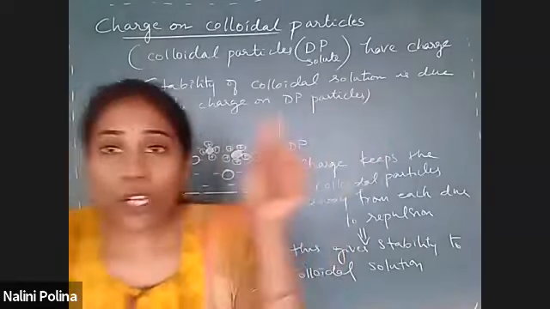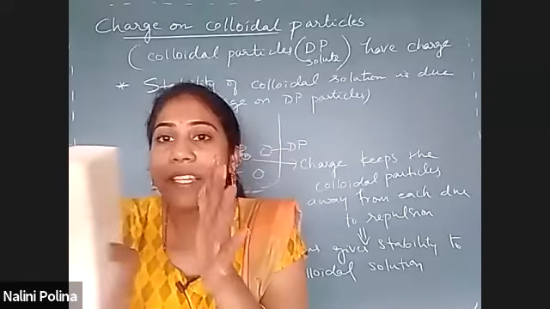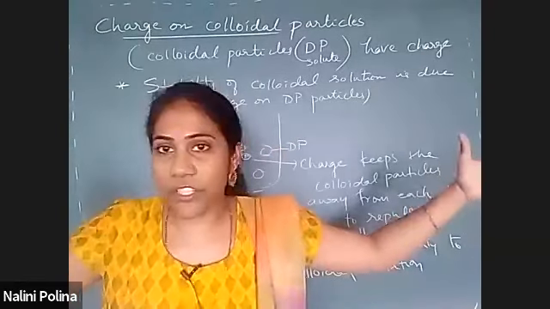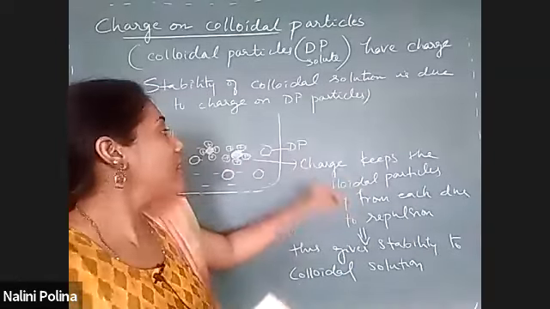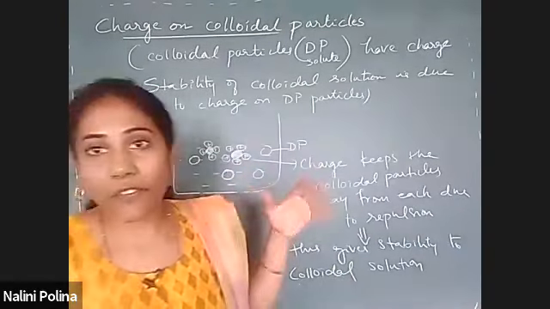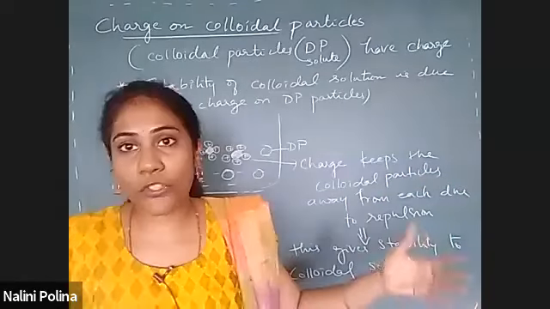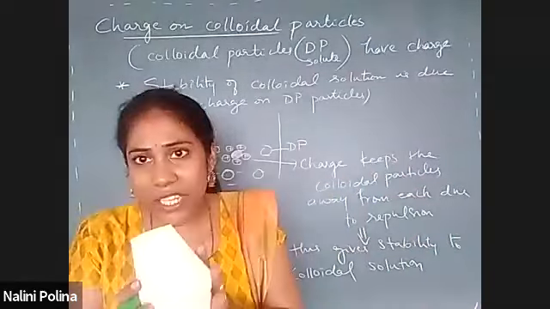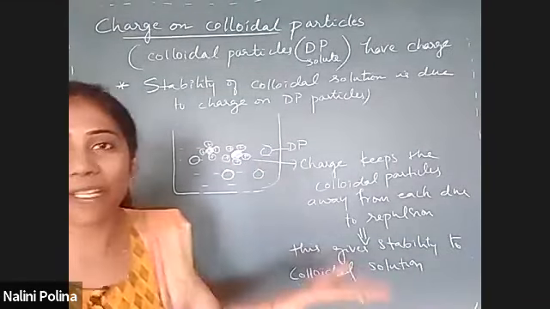So with two positive charges or two negative charges, the same charges, when they come near, attraction will not take place, repulsion happens. So this way colloidal particles stay away from each other. When they stay away from each other, they continuously move in a solution and they won't combine with each other. When they don't combine with each other, there is no precipitation.